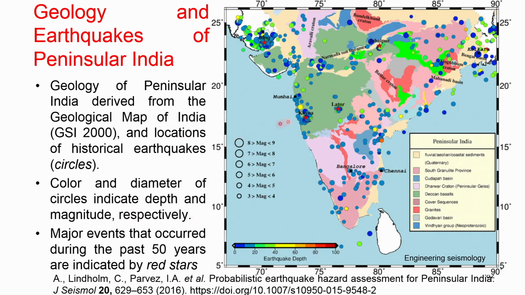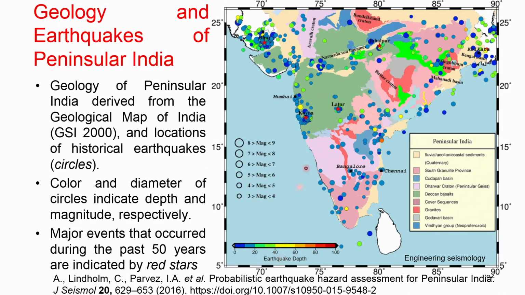So basically the geological terrain is given here, the size indicates the size of the earthquake, and the color indicates the depth. You can see that most of the earthquakes in southern India are shallow in nature. This kind of shallow earthquake may cause more devastating damage than a deeper earthquake.